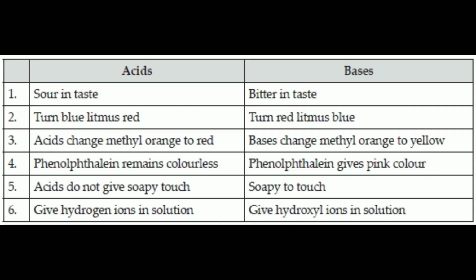Next, differences between acids and bases. Acids are sour in taste. Bases are bitter in taste. Acids turn blue litmus red. Bases turn red litmus blue. Acids change methyl orange to red. Bases change methyl orange to yellow. With acids, phenolphthalein remains colorless. With bases, phenolphthalein gives pink color.